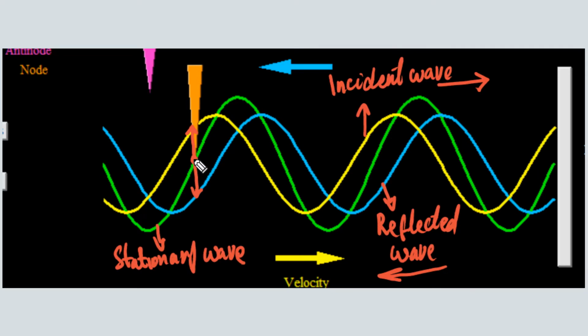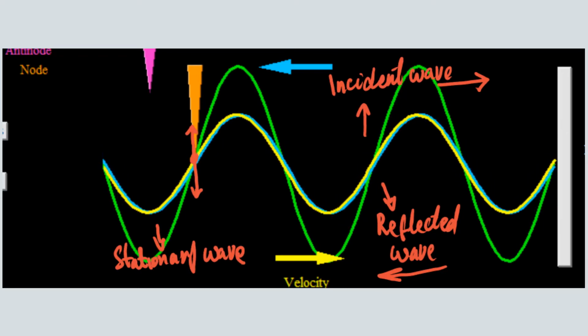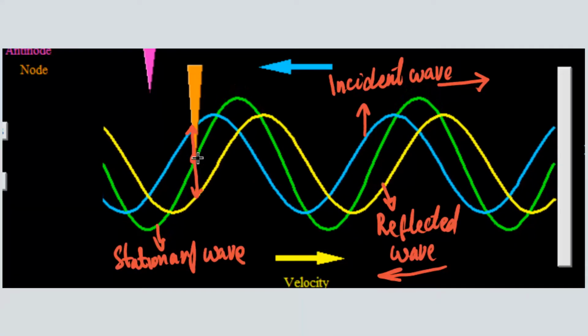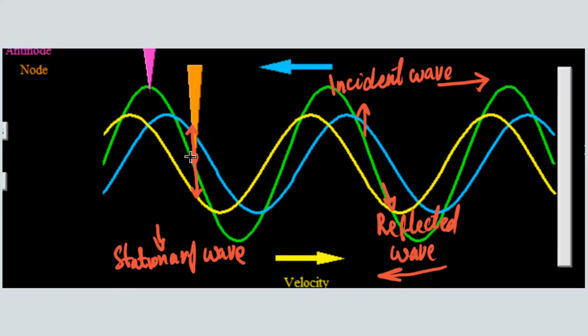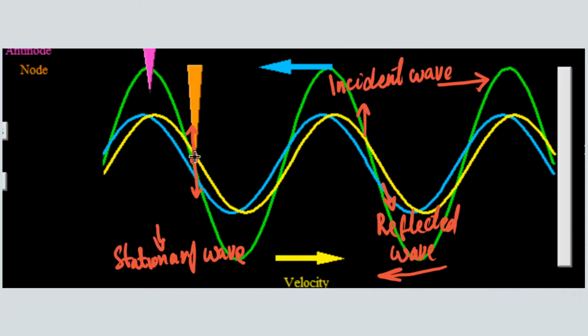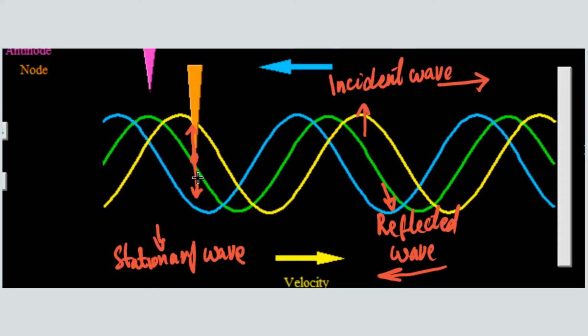So at this point we have a node. The node is formed at this point. The particle at this point has no displacement. Now simply we can say the particles at nodes stay at rest. Now let's see this animation again. You can see the particle at this point will stay at rest because there is no displacement at this position.